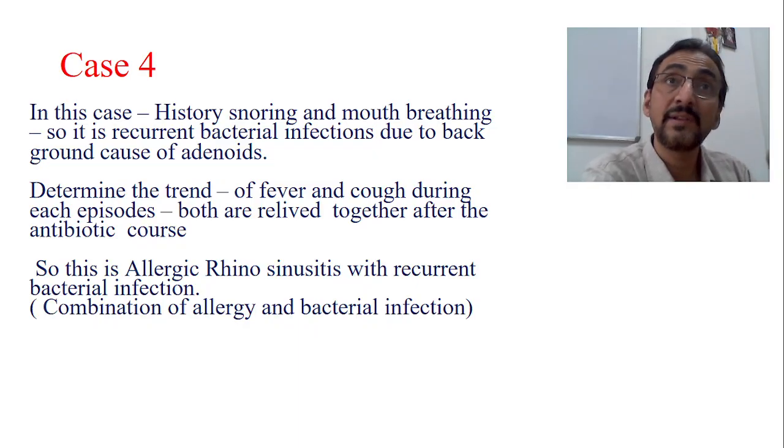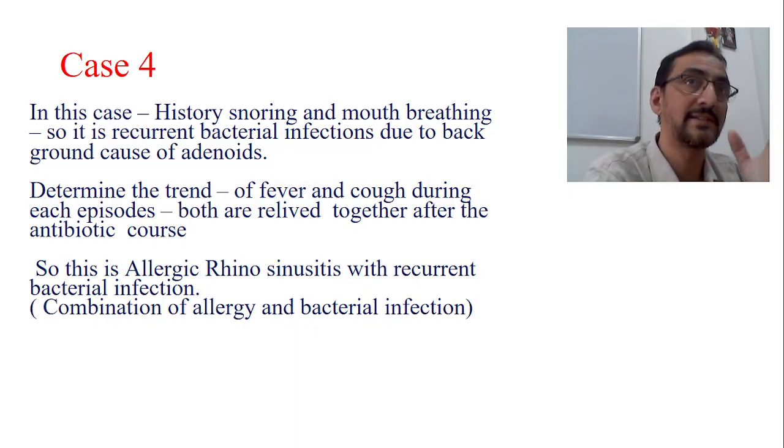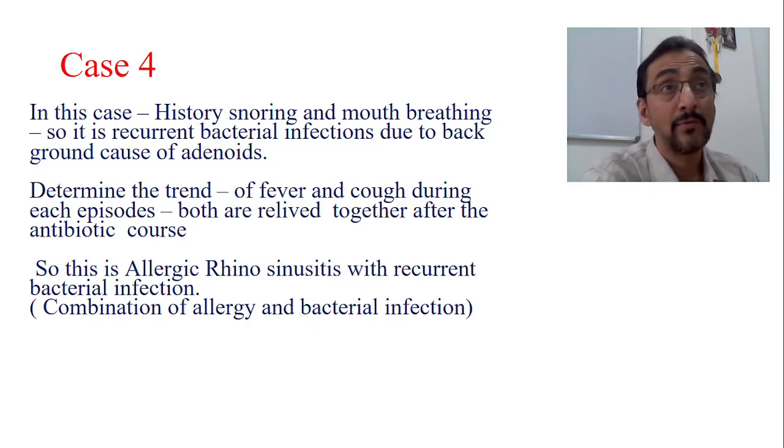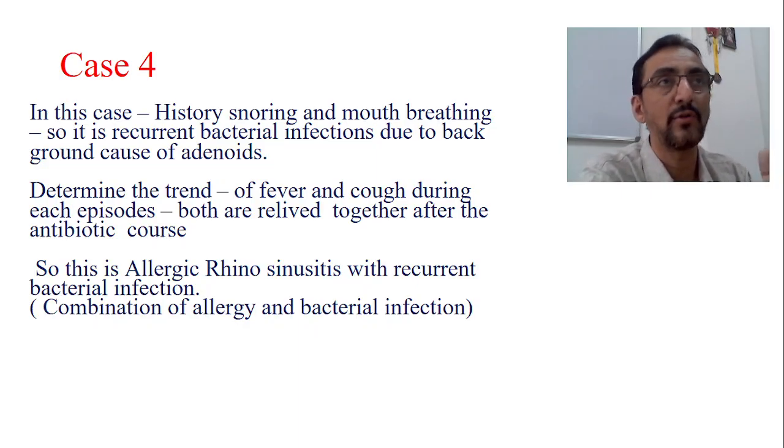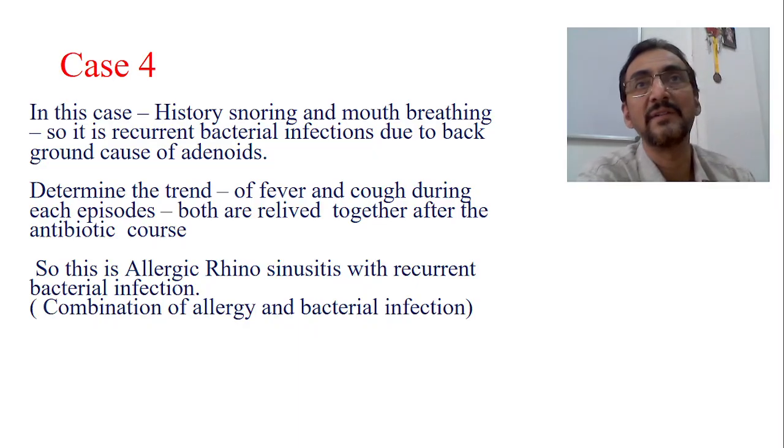In the meantime, there is also a history of allergy which further exaggerates this condition, leading to nasal obstruction and all those things. Therefore fever and cough started at once, both altogether. So if you want to talk very technically, this is a case of allergic rhinosinusitis with recurrent bacterial infection, a combination of allergy and bacterial infection.